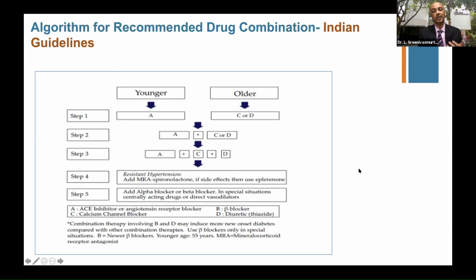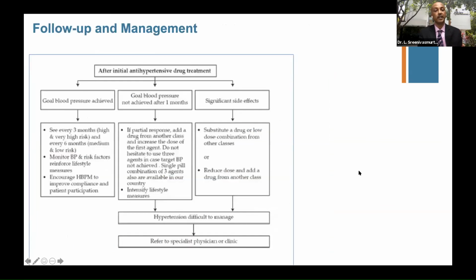Of course, it has to be individualized. The guidelines are just to guide and to give us some overall bird's eye view picture for us to diagnose and treat. So what do you do after treatment? You have to follow up. Now, what is the follow-up period? The various guidelines talk about an initial 1 month if somebody is grade 1 and above, and then look for side effects and then follow up.